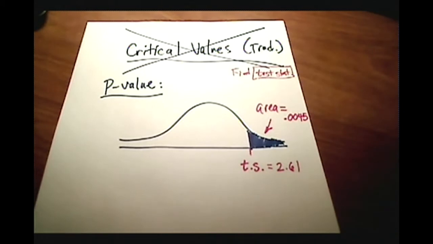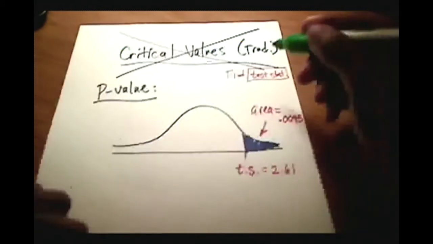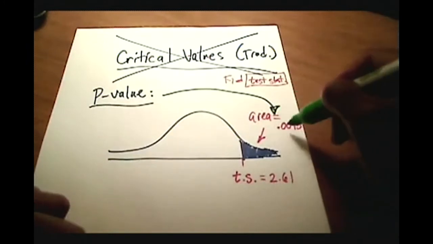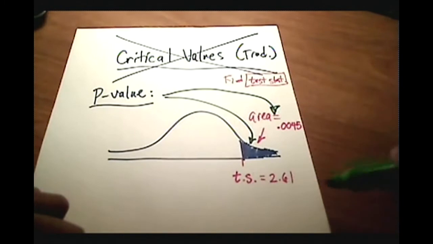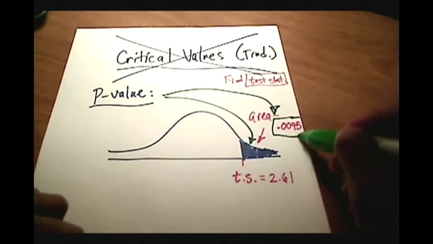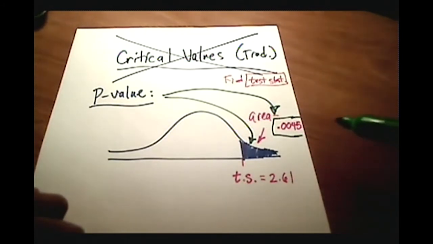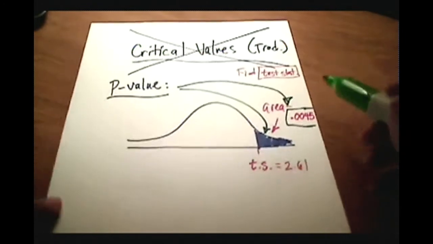You can look that up on a table if you want to, or you can use Excel to figure that area out. But here's the deal. That area is what's called our p-value. So the area sitting over here to the right of the test statistic is our p-value. That area, in this case 0.0045, is our p-value that we are going to compare.